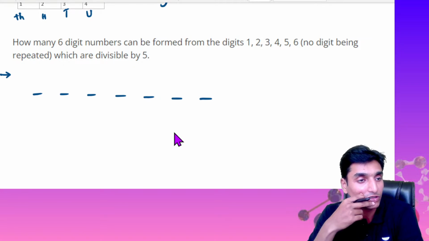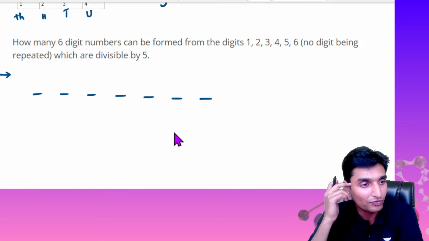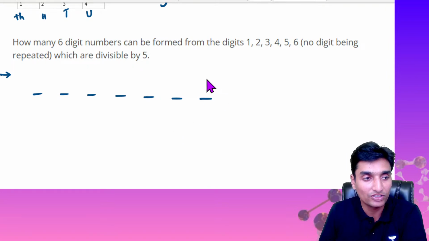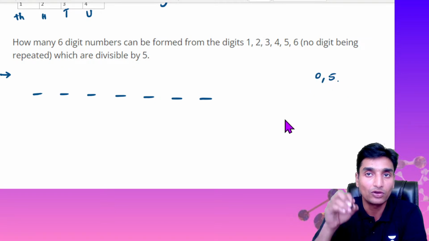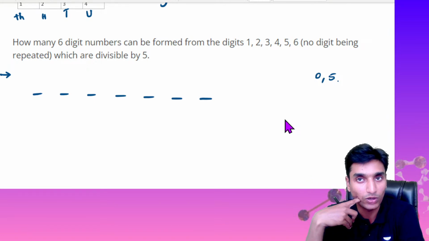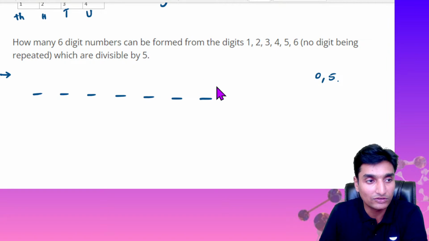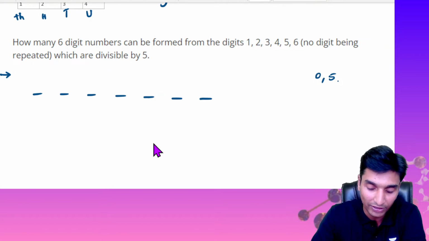So there are 6-digit numbers that can be formed guys, with 1, 2, 3, 4, 5, 6, if they are to be divisible by 5. What is the condition? In the units position either we need 0 or we need 5. If any number is to be divisible by 5, then if 0 or 5 is in the units position, that complete number will be divisible by 5 guys.